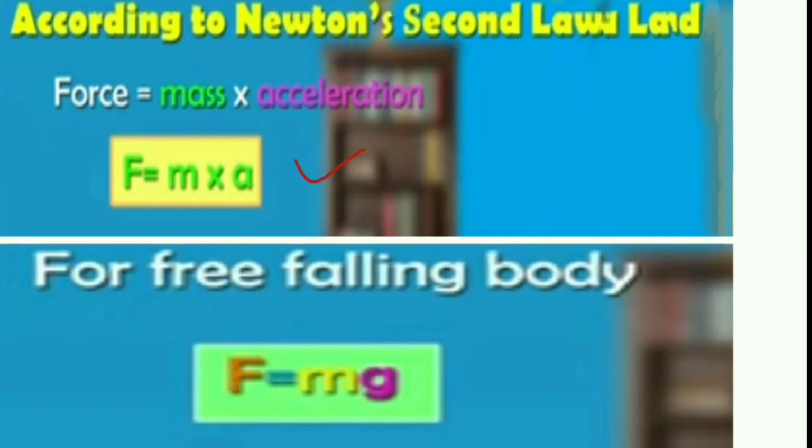So for a freely falling body, the a can be replaced by small g, acceleration due to gravity. And according to the universal law of gravitation, we know the value of force is equal to GMm by r square, where capital M is the mass of the earth and small m is the mass of the object, right? So both masses are taken here.